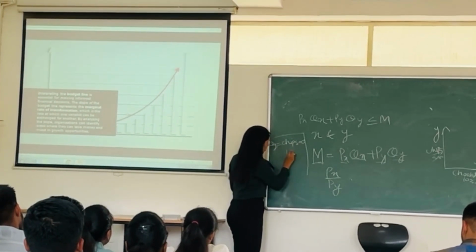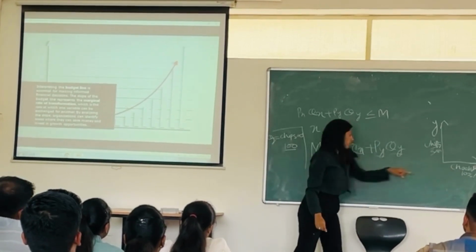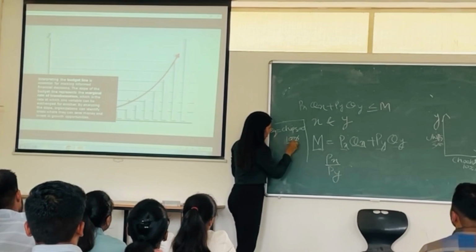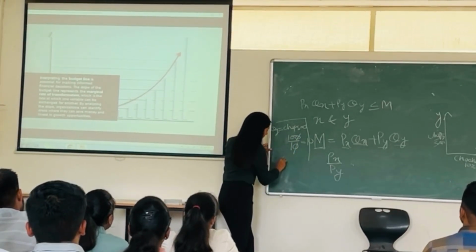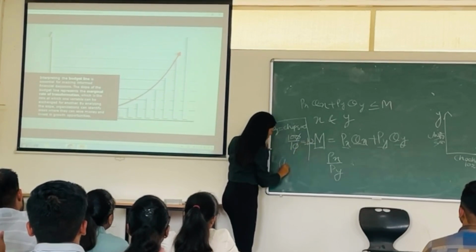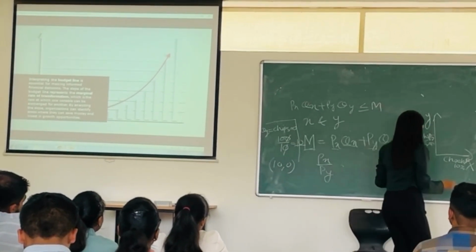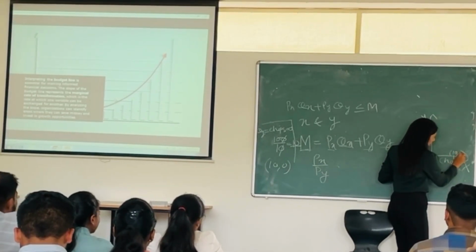So 100 divided by 10, since I have 10 rupees for chocolate. When I divide this, it is 10. So I found that I have 10 chocolates and 0 chips. So I draw here 10 chocolate and 0 chips.